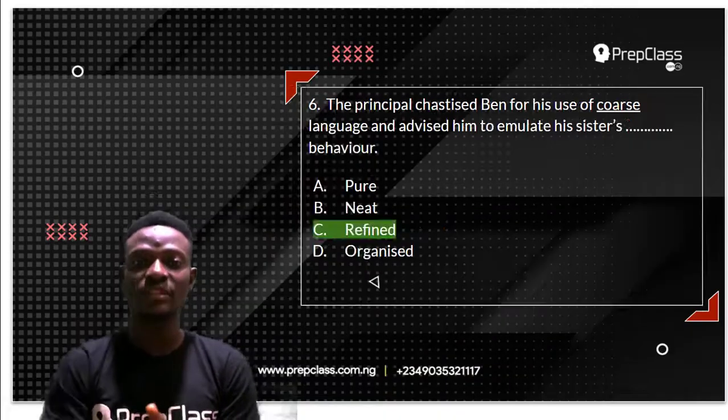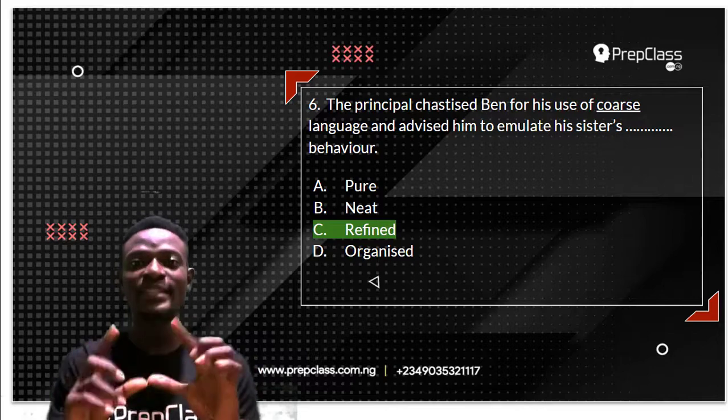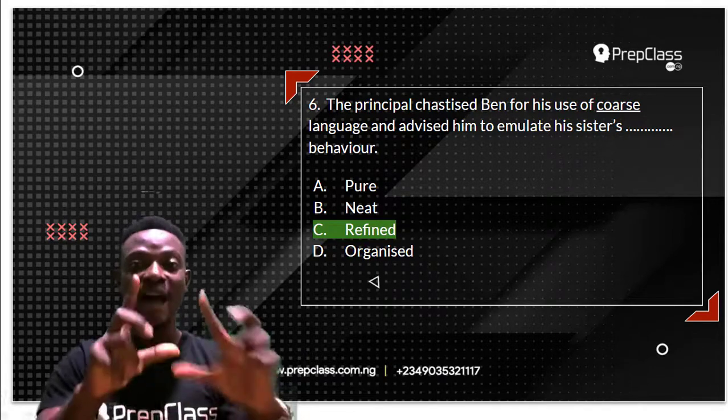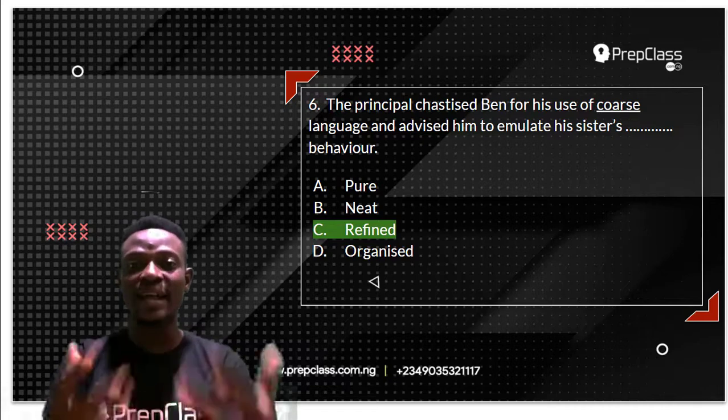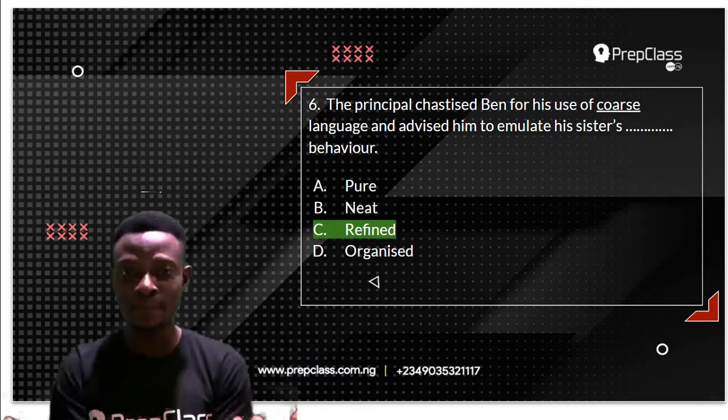The answer to this question is refined. The principal chastised Ben for his use of coarse, for his use of rude language, and advised him to emulate his sister's polite, his sister's refined behavior.